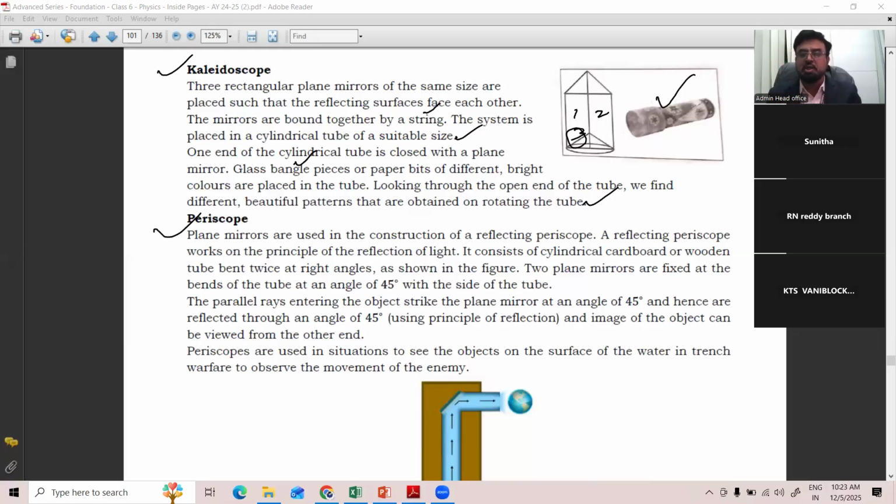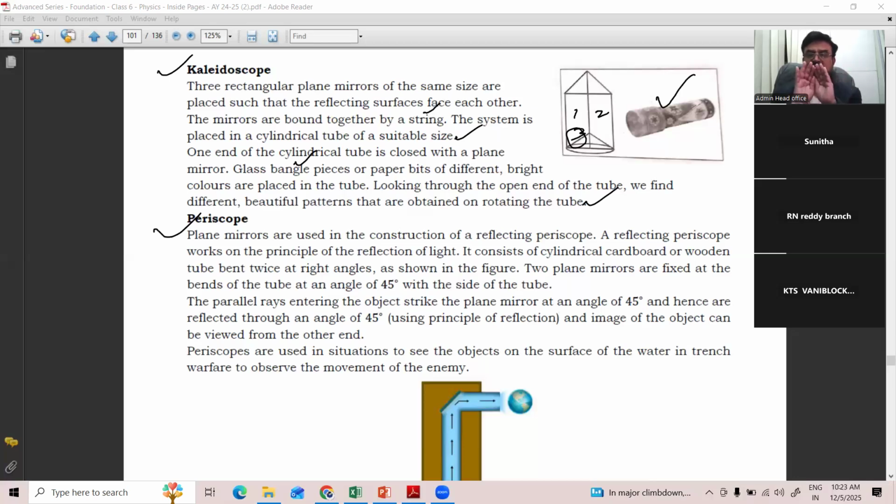It is nowadays used in designing also. All the top designers of cloth designing use a digital kaleidoscope to design the clothes also. Wonderful application of day-to-day life. That is called kaleidoscope, which works on the principle of multiple reflection of light.